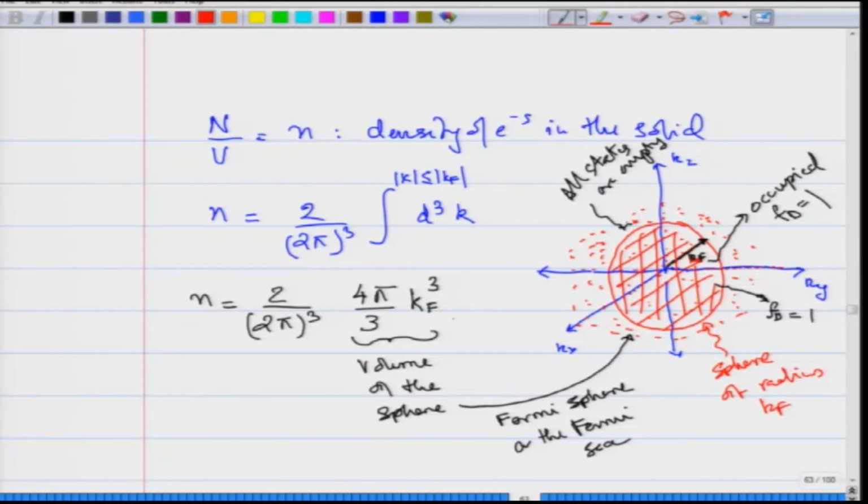And this is the volume of that Fermi sphere, which is nothing else but the volume of a sphere of radius r. The volume of a sphere of radius r is 4π/3 r³. This you already know, and now since we are looking at the momentum space, it is 4π/3 k_F³.